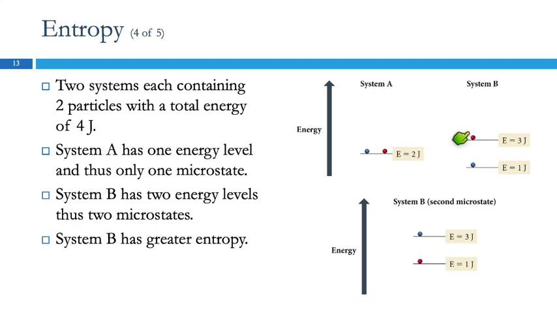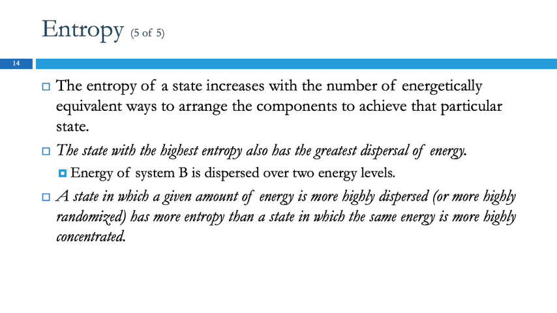Some of the energy is in this level, some of the energy is in that level, whereas here it's all in one. So this is spread out. So a state where we have the energy being more dispersed or randomized has more entropy than when that energy is more concentrated.